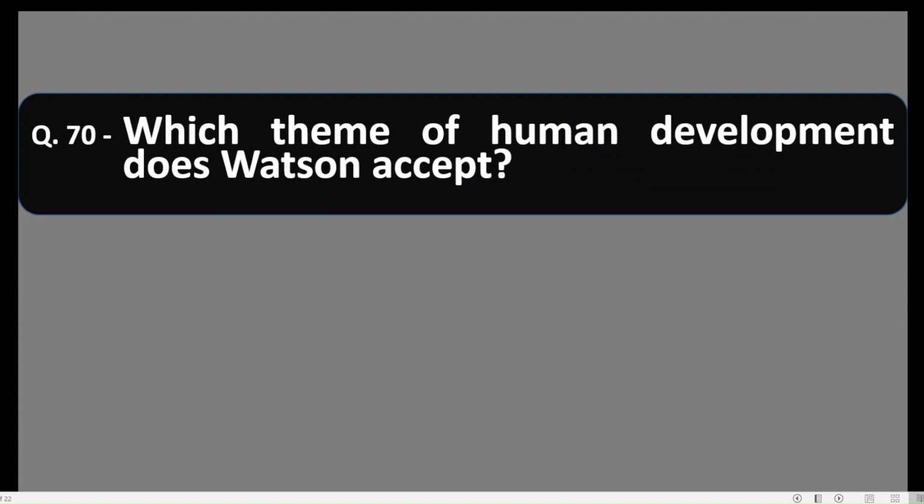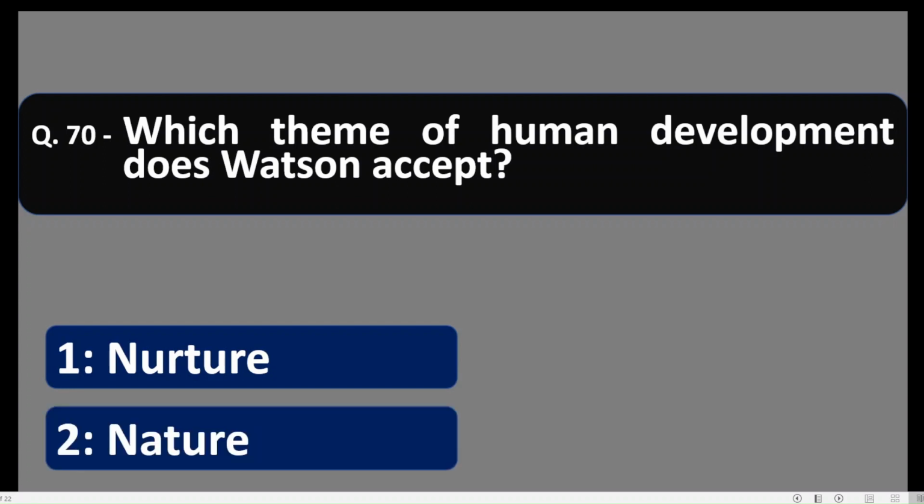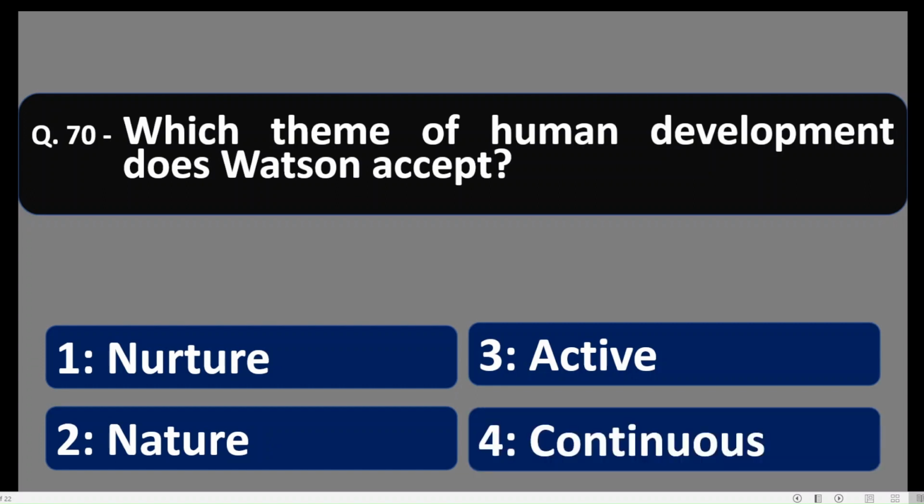Question number 70. Which theme of human development does Watson accept? Different themes of development are there. And what does Watson accept? Let us see. Number 1, nurture. Number 2, nature. Number 3, active. Number 4, continuous. So Watson used to believe in nurturing of the child. So option number 1 is correct. Nurture. Theme of nurturing the child for his or her development.